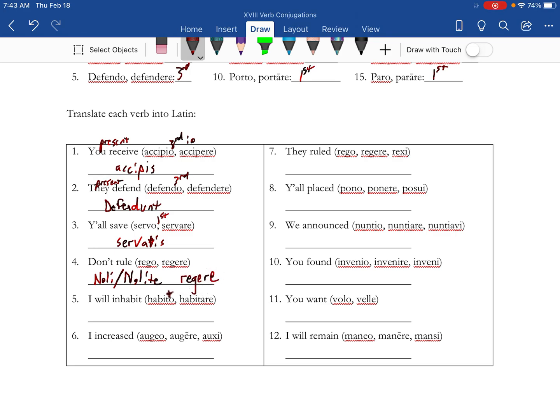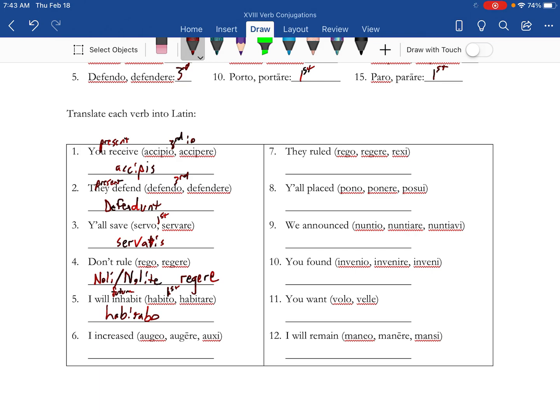I will inhabit. This is first, it's future. Second principal part minus the RE. And then you figure out which one of those endings is I will, and it's going to be BO.